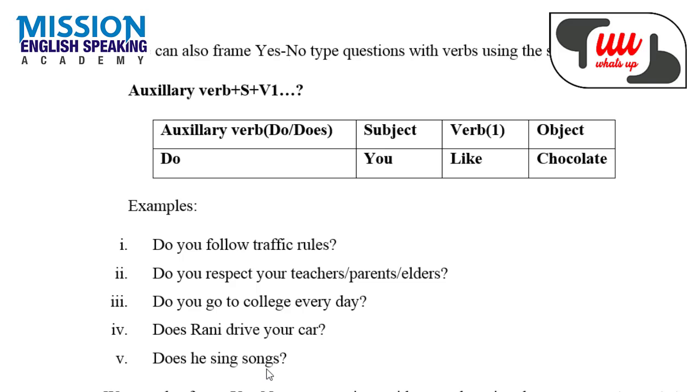One more thing you need to keep in mind is that when you use does, there is no need to use s suffix to the main verb. Mostly people make mistake in this case. So once you use does, there is no need to add s or es suffix to the main verb in any sort of sentence. Does means the existence of s or es suffix. So there is no need to use s or es suffix to the main verb. This is the most important thing I would like to mention here.